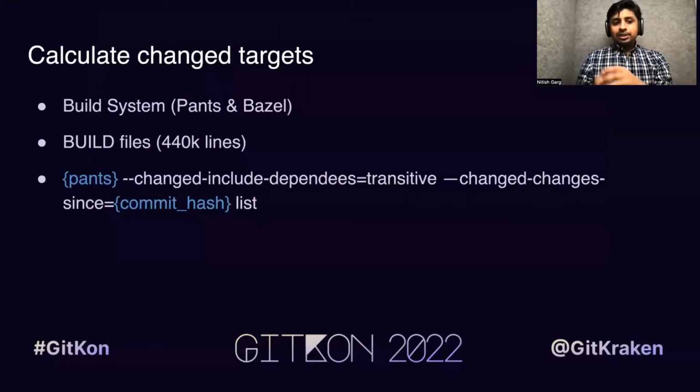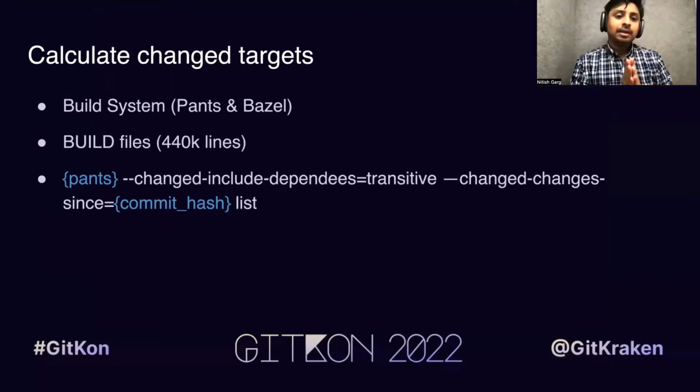So once we have all these target definitions stored into build files, and these build files are checked into a git repo, all these collective build files are 440K lines total. When we combine all these build files, they lead to a giant build graph. And on this build graph, we are able to run some interesting queries. One of those interesting queries is basically finding all the changed targets. And you are able to see that simple query here.